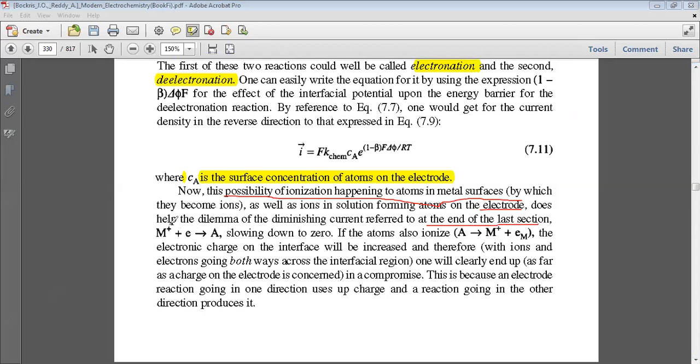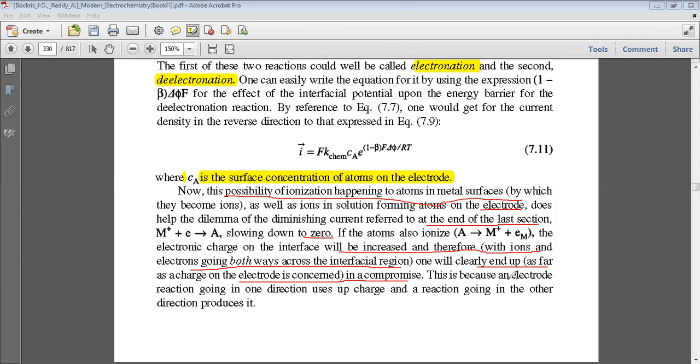That means M positive plus electron forms A, slowing down to zero, if the atoms also ionize to form M positive plus an electron, the electronic charge on the interface will be increased. Therefore, with ions and electrons going both ways across the interfacial region, one will clearly end up, as far as charge on the electrode is concerned, in a compromise.